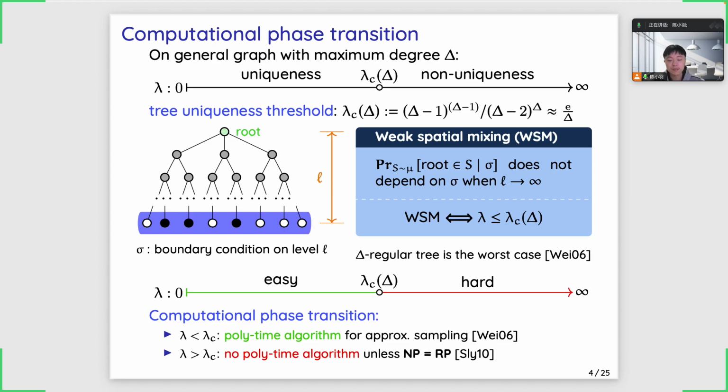The intuition of the hardness result comes from the fact that when lambda goes to infinity, sampling from the hardcore distribution is equivalent to sampling from the maximum independent set in the graph G uniformly. This is very hard since even finding the maximum independent set in a graph is hard.